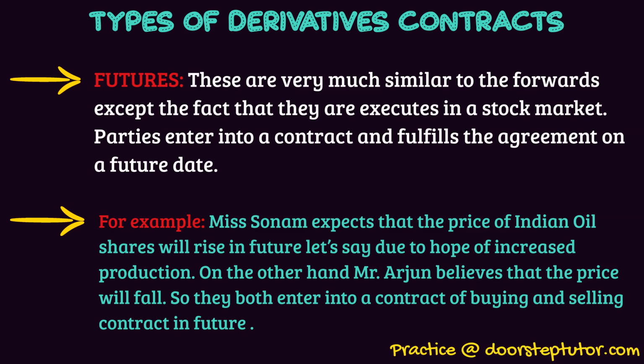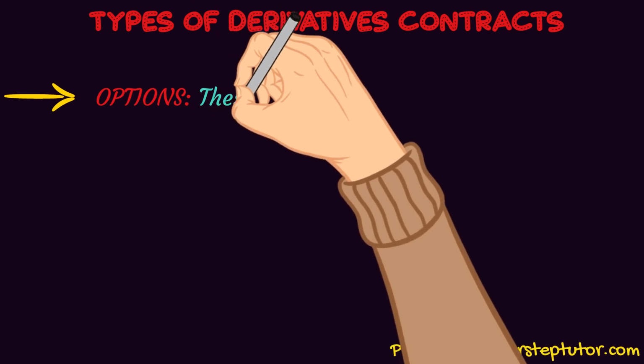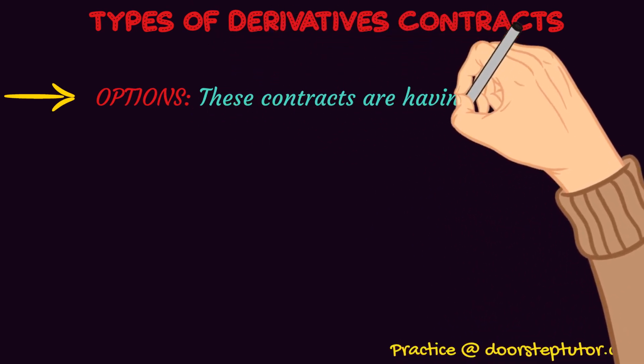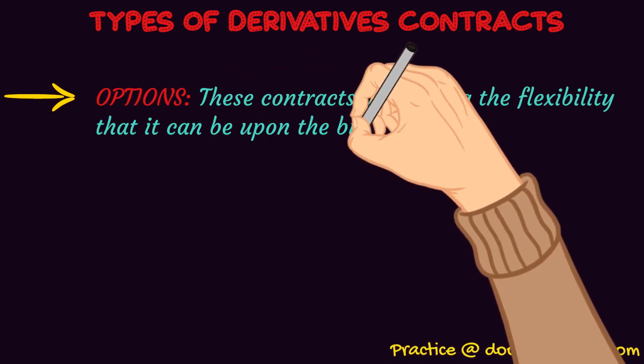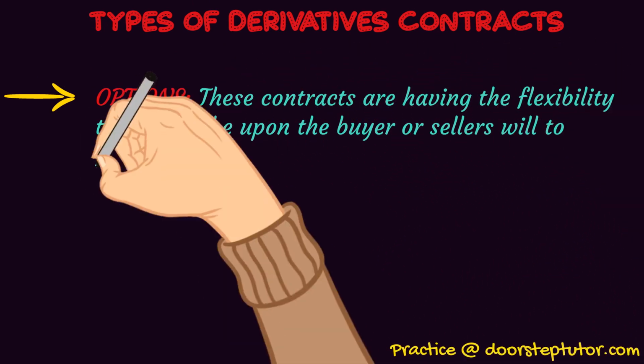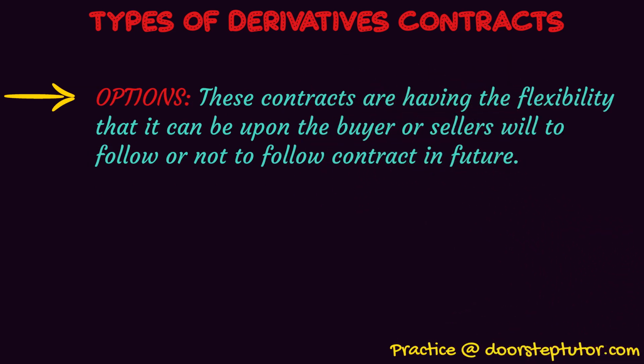Okay, now the other one is options. Options are basically those contracts which have the flexibility that it can be upon the buyer or seller to follow or not to follow the contract. For example, I am entering a contract with someone of buying certain shares in future, because I expect that the price will rise in future. That's why I'm entering into a contract with the other person to buy the shares in future.